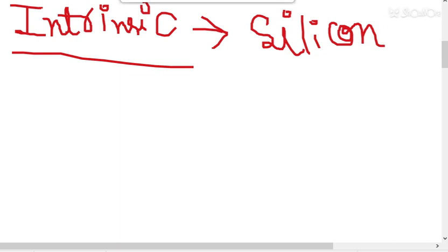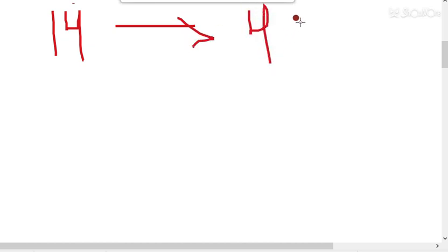Now students, see, in case of silicon the atomic number is 14. So how many valence electrons are there? There are 4 valence electrons. You have to understand how these 4 electrons behave, what their role is. So I am drawing here the diagram of an intrinsic semiconductor.